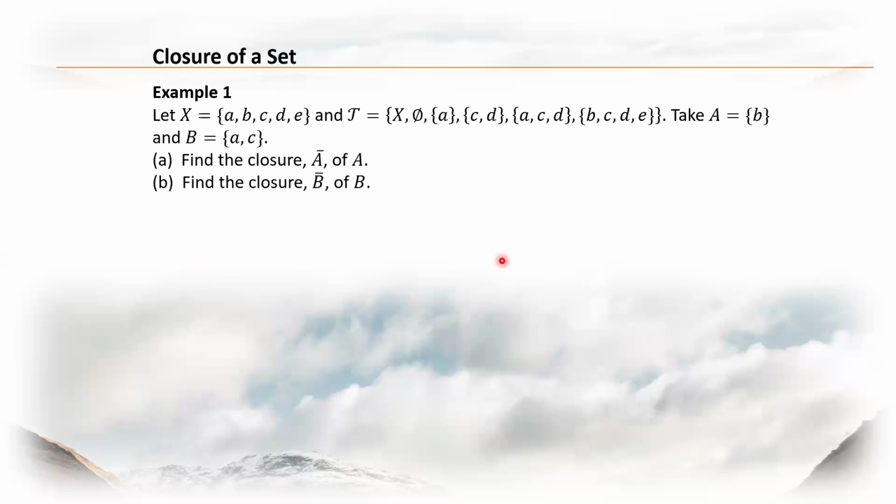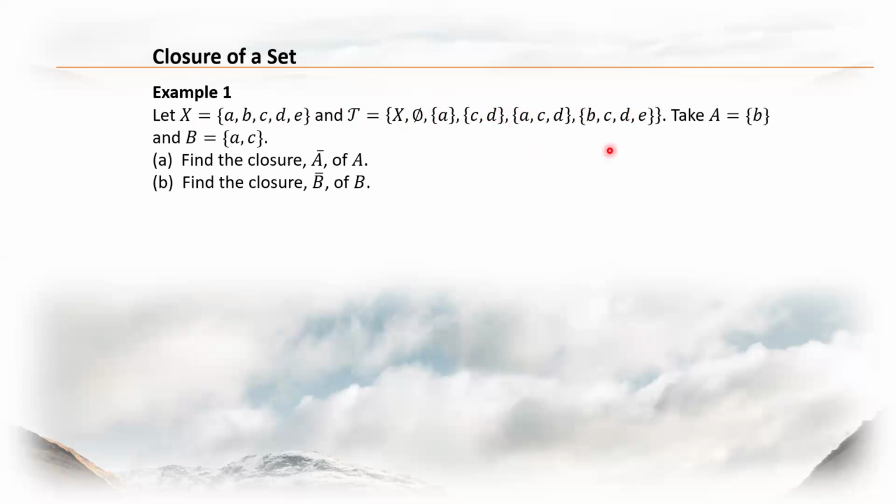using this example. So here we have X with elements a, b, c, d, e, and a topology is defined on X, and its elements are X, the empty set, the set with a, the set with c, d, and so on.